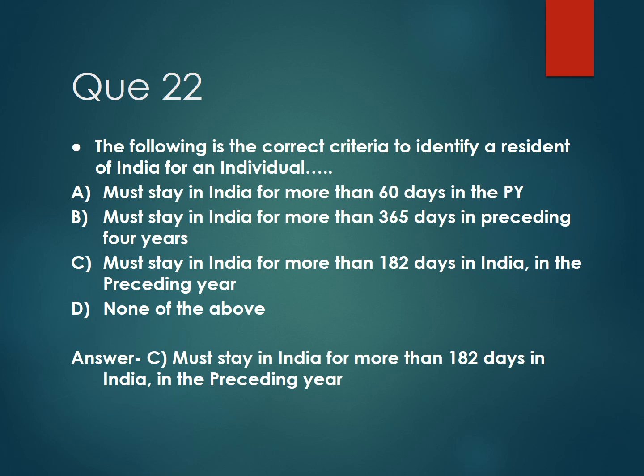Option C, must stay in India for more than 182 days in the preceding year. And option D, none of the above. And the correct answer is option C, he must stay in India for more than 182 days in the preceding year.